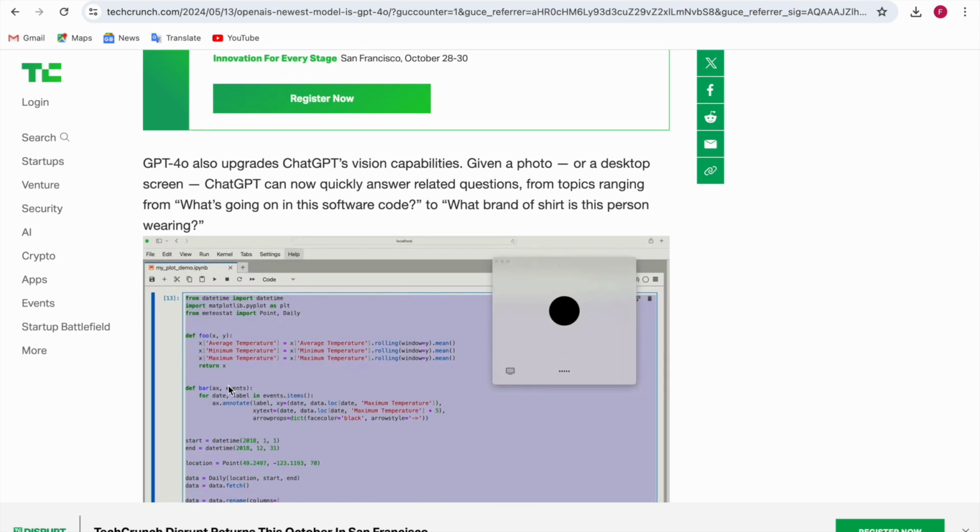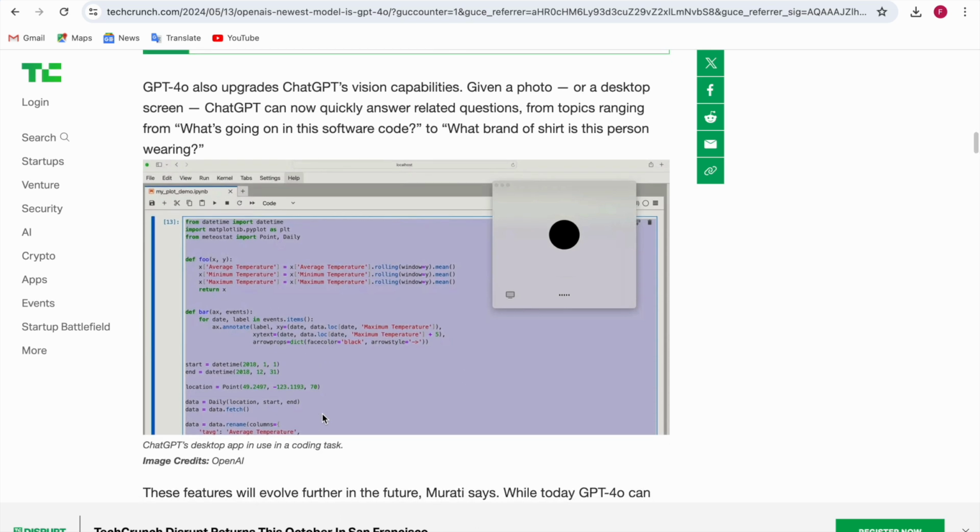Here you can see it has vision abilities, means it also has a window and a desktop screen, photo and a desktop screen. It can quickly answer related questions, like what's going on in this software code, or what brand of shirt the person is wearing.